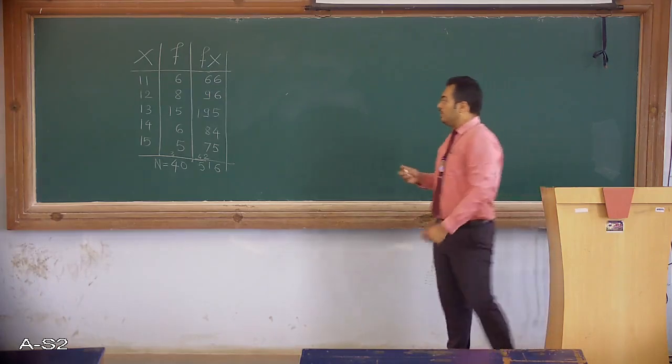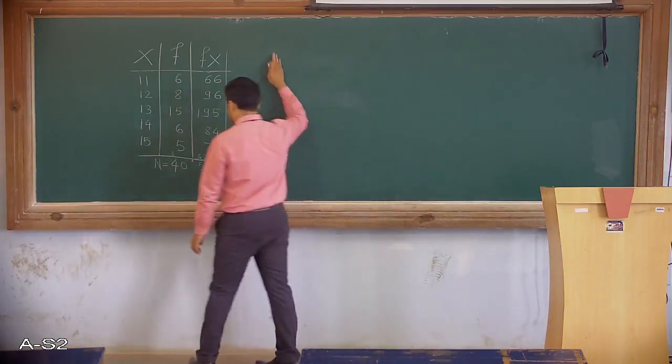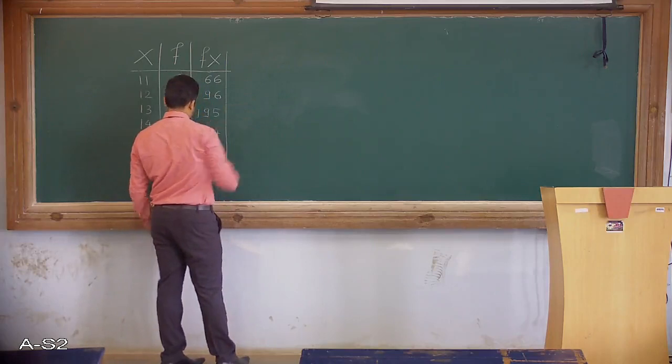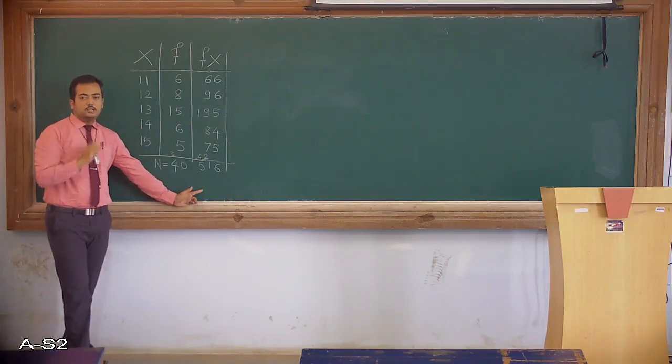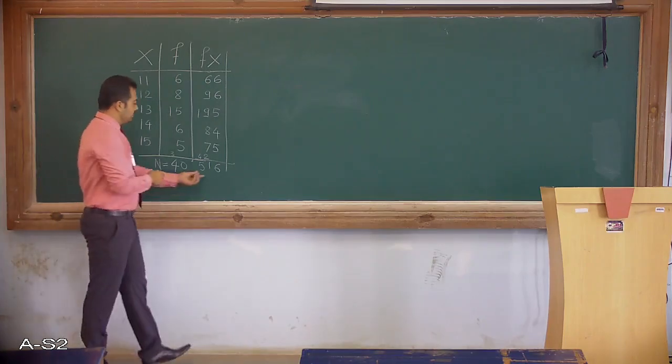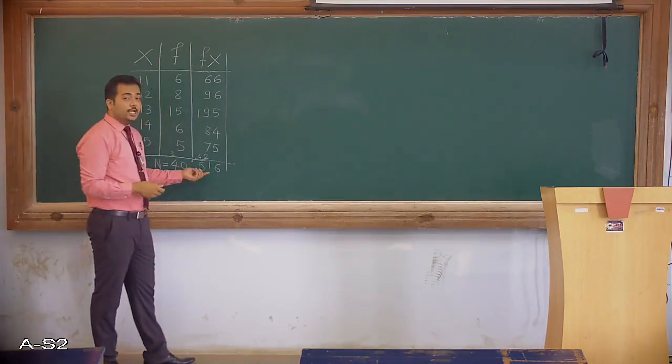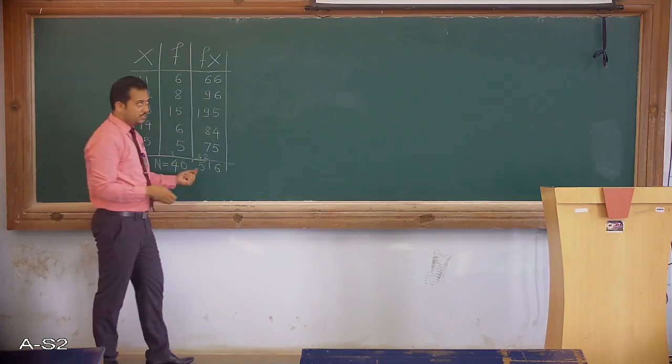Now for this particular sum, let me edit our arithmetic mean formula. This is the total of all the items in the entire distribution.